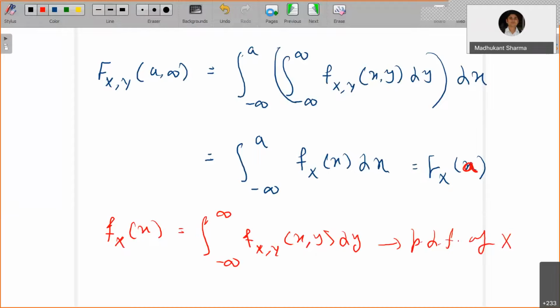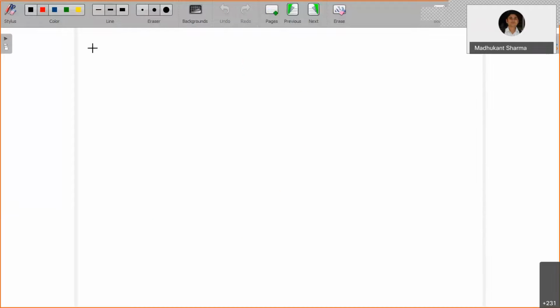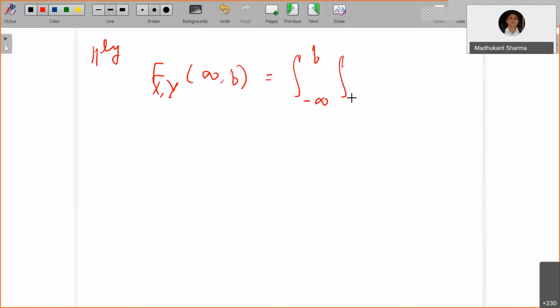Similarly for y: F_{X,Y}(infinity, b) equals the integral from minus infinity to b of the integral from minus infinity to infinity of f_{X,Y}(x, y) dx dy.